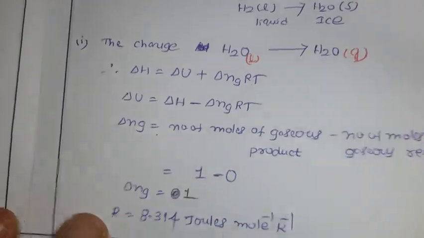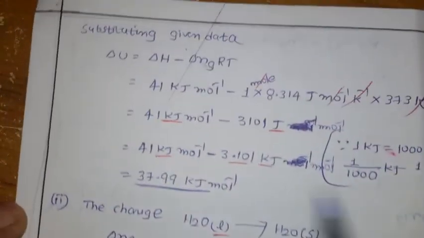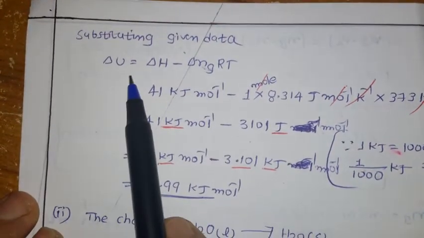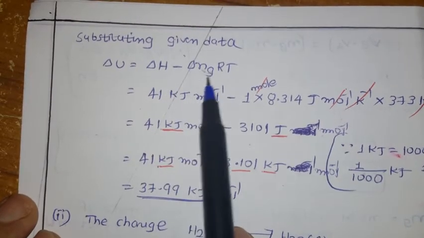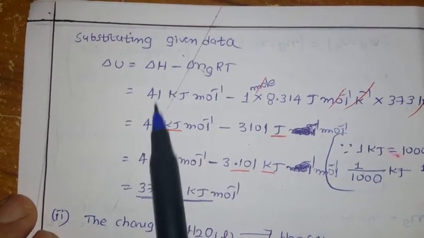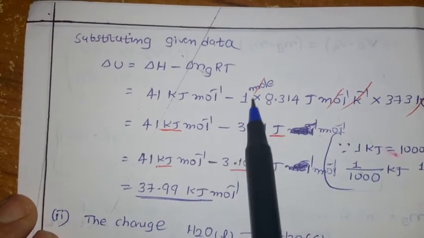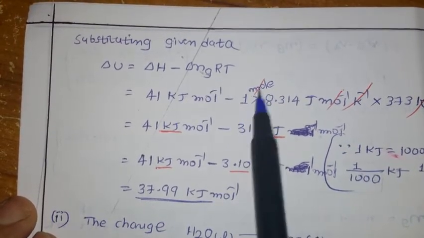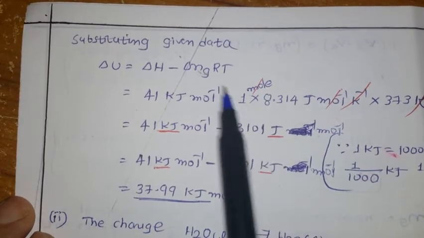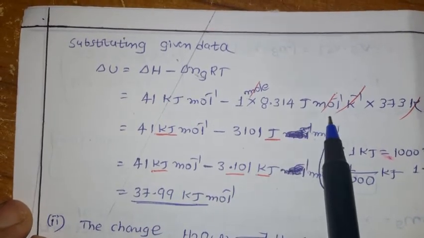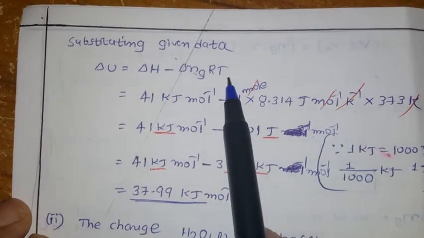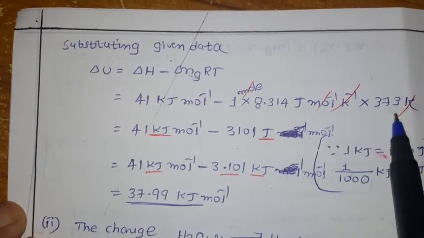Now let us substitute all the values in the equation. Substituting the given data, delta U equals delta H minus delta Ng RT. Delta H value is already given, 41 kilojoule per mole, minus delta Ng, how much? We got 1 mole. Here mole units should be there. Into R value, 8.314 joule per mole per Kelvin. Into temperature, how much is given? We converted it into 373 Kelvin.